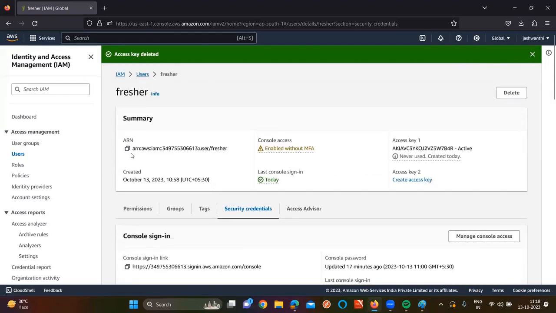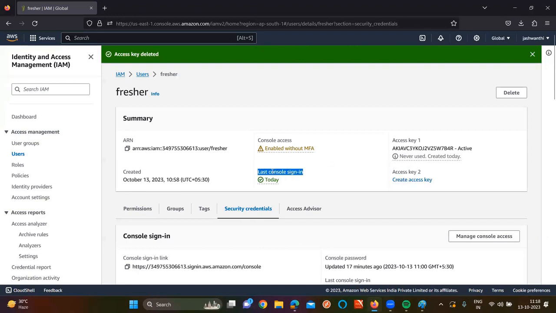Of course, like if you want to see it is Amazon resource name, console access. Of course, you can put some multi-factor authentication. MFA means multi-factor authentication. That means whenever you are trying to log in with your credentials, you will get one OTP to your mobile. That thing also we can set that here. That is what you can call as multi-factor authentication. Shortcut is MFA.